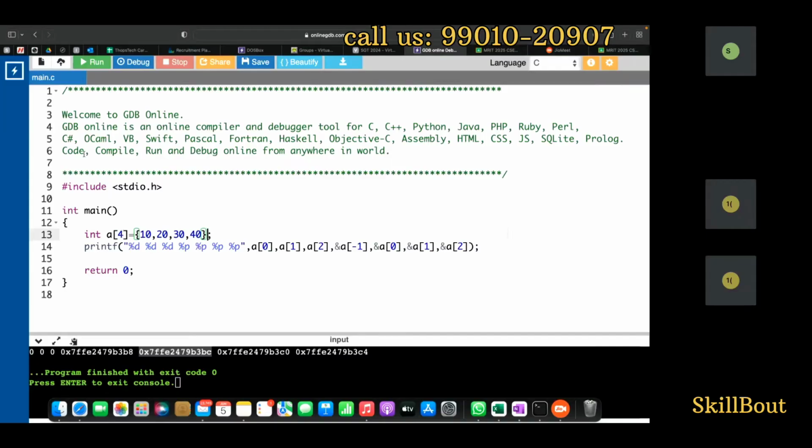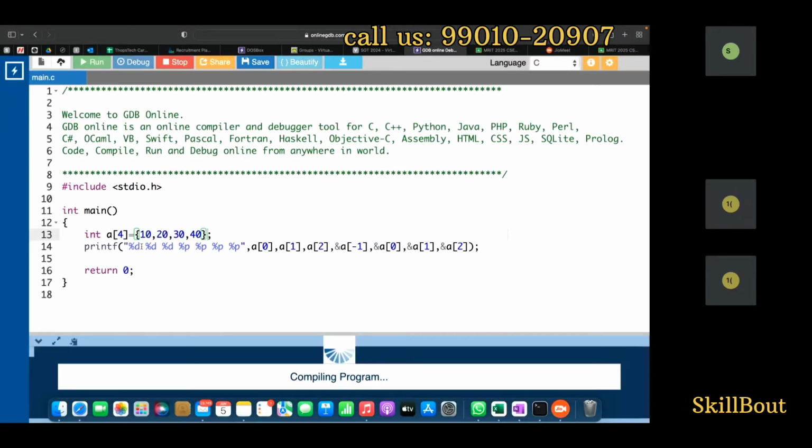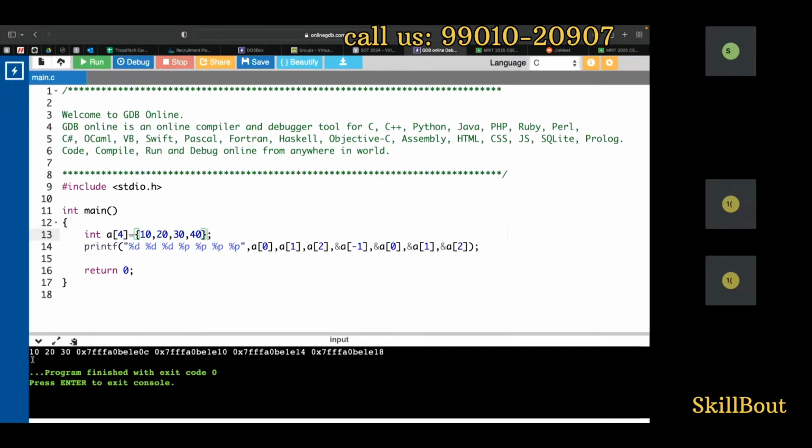Now when I have this, what are you going to do now? I'll run this program, and you have all these things. So 10, 20, 30, you have this, right? So in A of 0 you have 10, A of 1 you have 20, and A of 3 you have it. We are not here to do this. We are here to do something else.